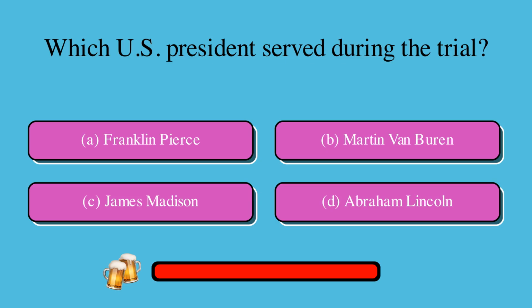Which U.S. president served during the trial? Is it A, Franklin Pierce, B, Martin Van Buren, C, James Madison, or D, Abraham Lincoln? The correct answer is B, Martin Van Buren.